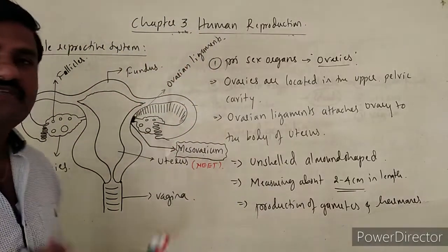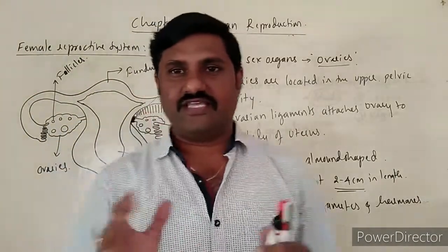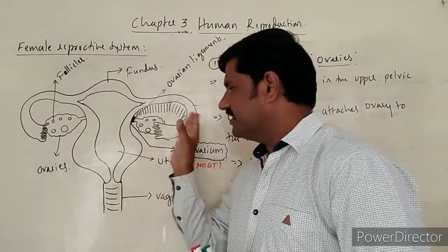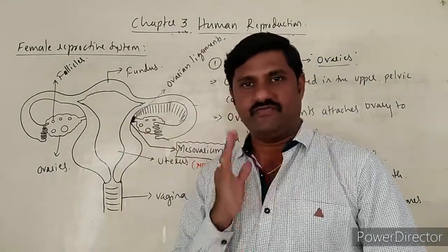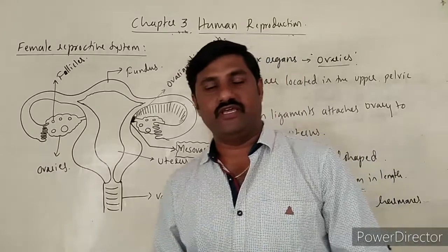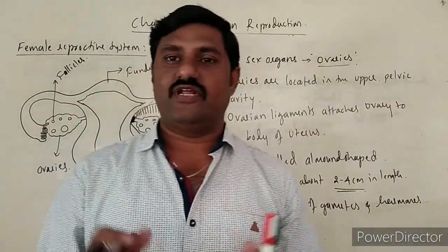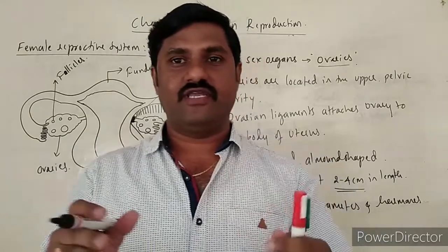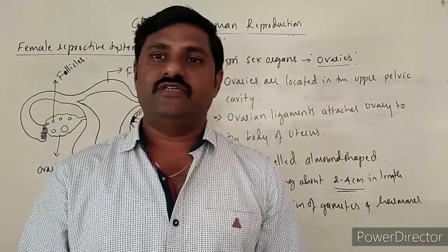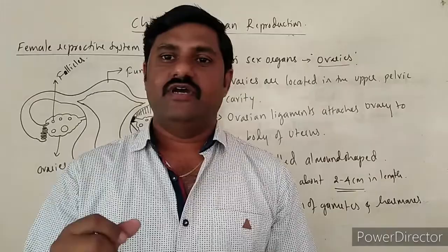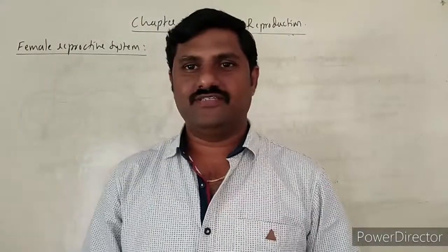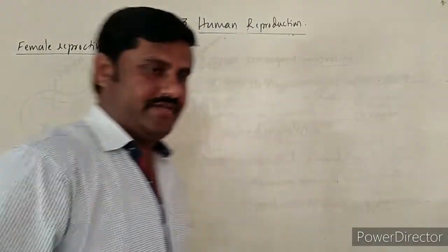And this is the brief structure, the external feature of the entire ovary. Whenever we take a section of this ovary, how the ovary looks, what it contains, what the major parts are that we come across in each ovary, we study it now itself. Yes, now we shall start with the structure of the ovary.